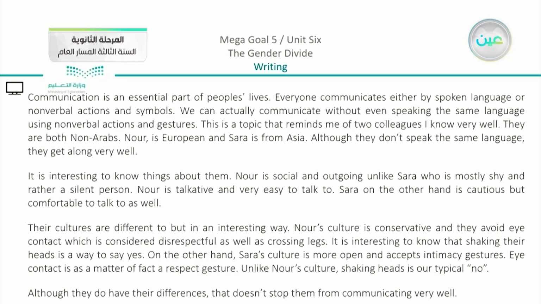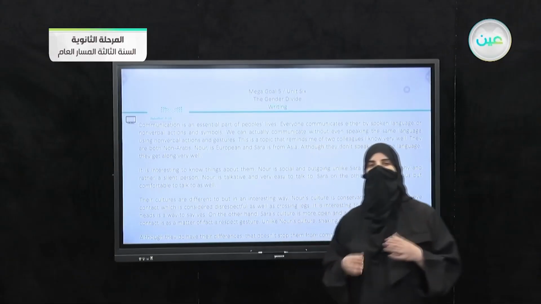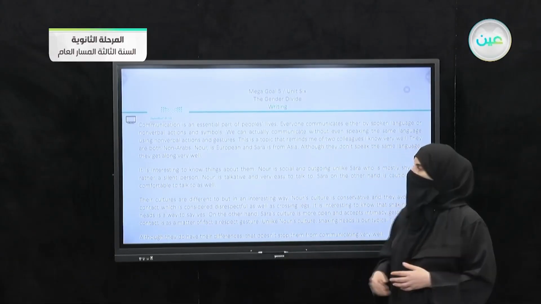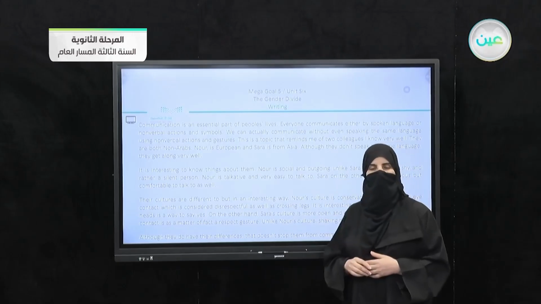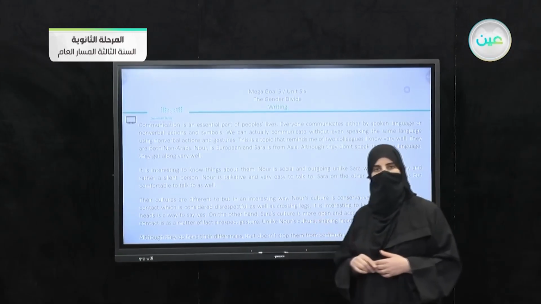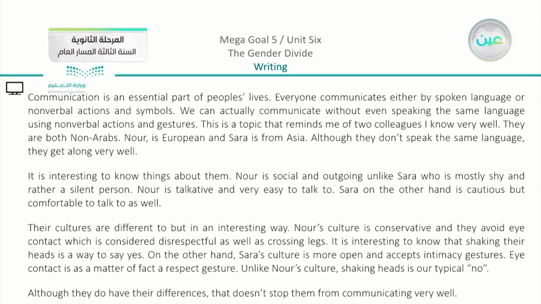Now here you can see that I have more points. I said that I'm going to compare between the two young ladies here, Sarah and Nada. I have my complete essay here. Now from the very beginning, we have the introduction or the thesis paragraph. We have the main idea. Then you can see that I have two paragraphs, which are the body. And I have a very short paragraph at the end, or a sentence that is going to be the conclusion or the closing paragraph that we have here.